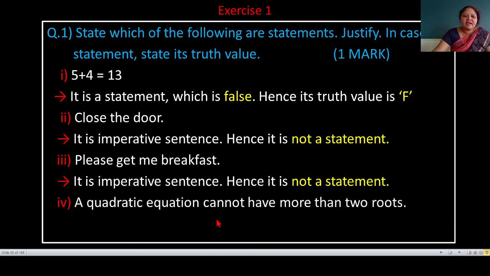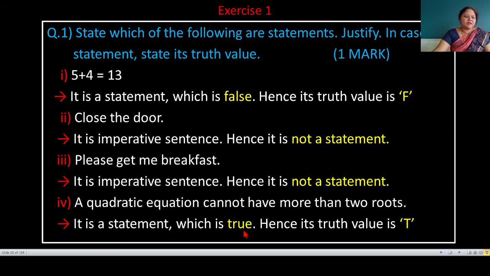Next, a quadratic equation cannot have more than 2 roots. This sentence is an assertive type sentence, and therefore it is a statement, and we know that a quadratic equation has maximum 2 roots. Therefore, this statement is true and its truth value is capital T.